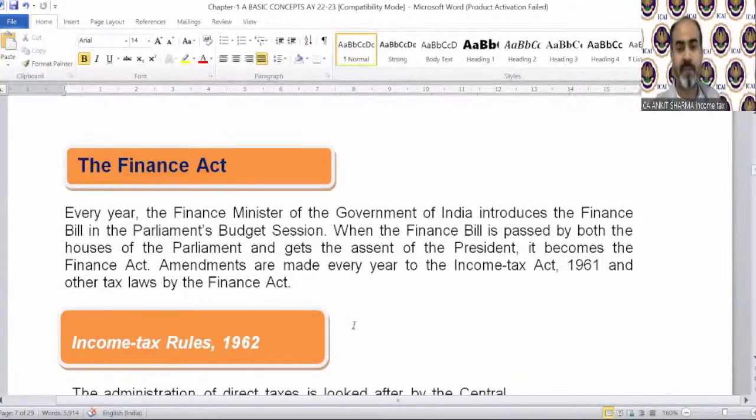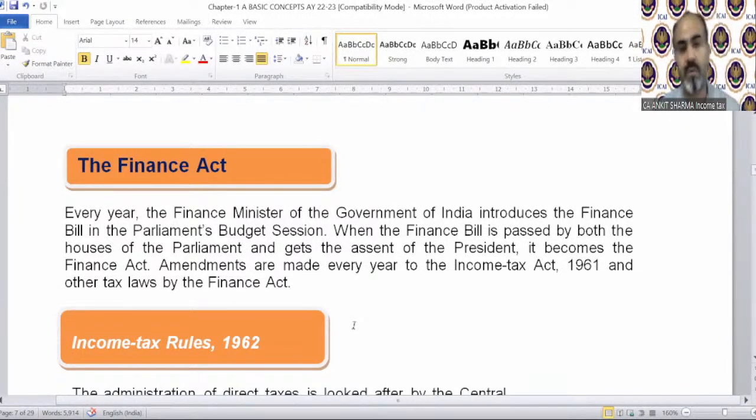It is just passed on 1st February, of course, and the budget passed is applicable always for the next year. The budget presented a few days before on 1st February 2022 will be applicable for the previous year which will start from 1st April 22 to 31st March. Do not try to correlate it with the provisions which I am telling you, because this is based on the budget which was presented in